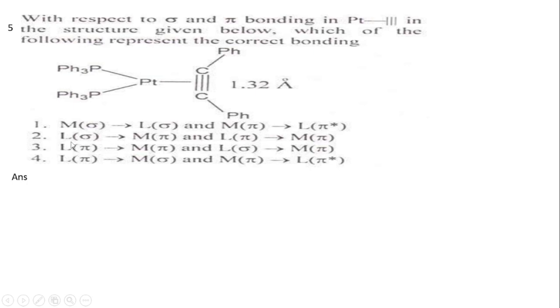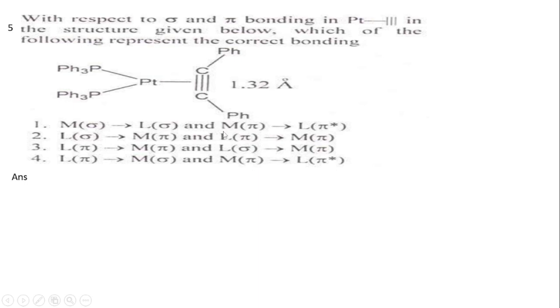Option 2 is L sigma to M pi. It may be correct, but in the next option, L pi to M pi, the ligand pi electrons are shown, whereas the pi back donation is from the metal to the ligand, so it is opposite.